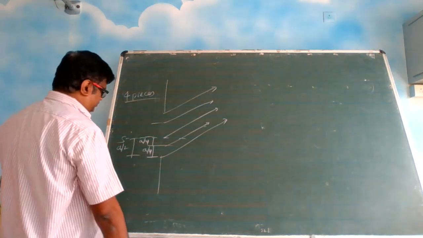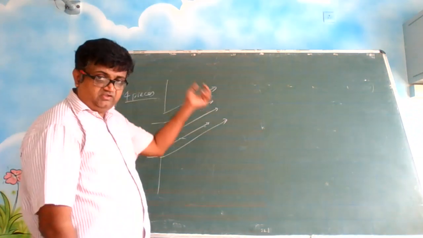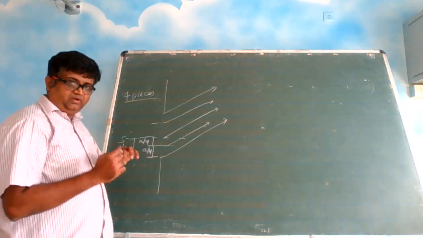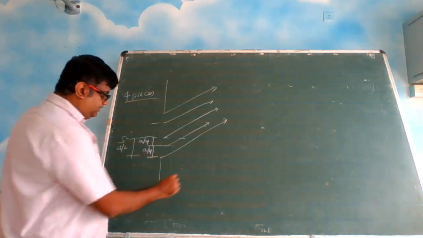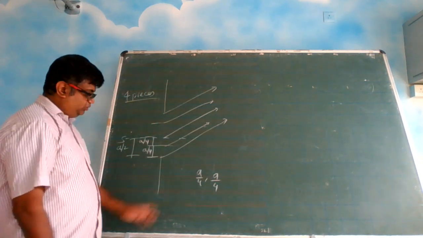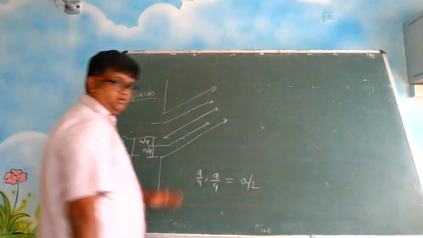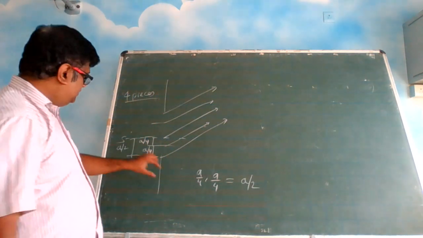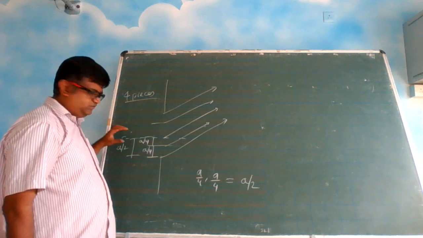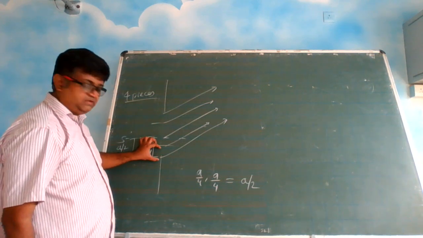Alright. So now, like I discussed in the previous case, I got two rays which are separated by a by 4 and a by 4. Right? You added these two and you got a by 2. See the previous sketch. Now you have made 4 pieces. Piece 1, piece 2, piece 3, piece 4.